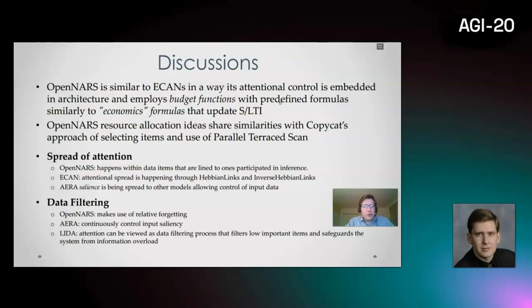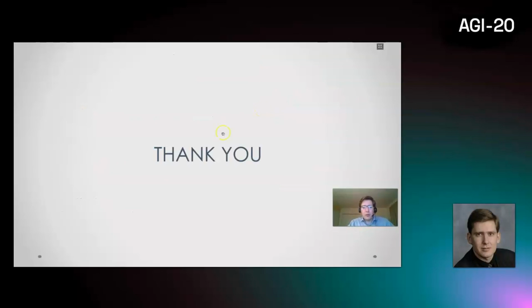For example, parallel terraced scan is very similar to the bag data structure selection. OpenNARS also features the spread of attention and data filtering using relative forgetting. And spread of attention basically happens within the data items that are related to the ones that participated in the inference. Thank you. And I'm out of time.